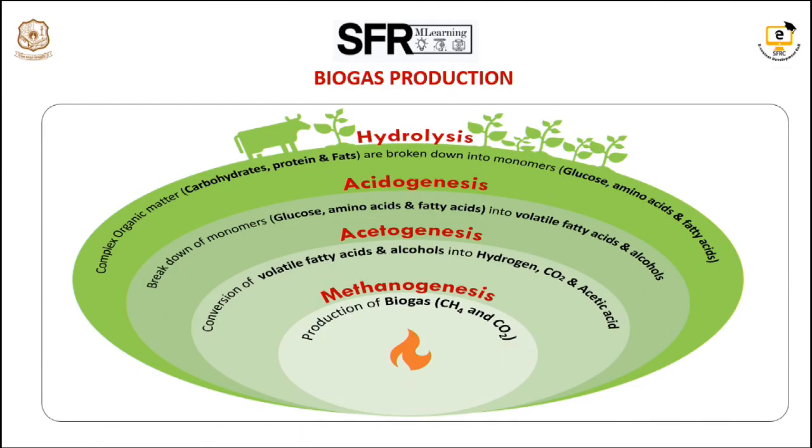You can see what I told. The first step is the hydrolysis. So you can see the animals and the plants. The animal waste, excreta, the human excreta, everything can be digested. The hydrolysis is the breakdown of organic materials into simpler organic compounds. Then it is the acidogenesis, that is the conversion of those organic compounds into acids and alcohol. Then these acids and alcohols are converted through the process of acetogenesis, that is the formation of acetic acid. Finally this acetic acid undergoes the process of methanogenesis. As a result you will get methane, that is the biogas, and carbon dioxide.